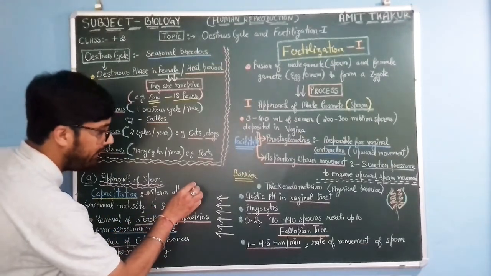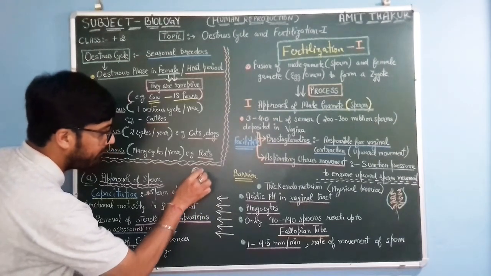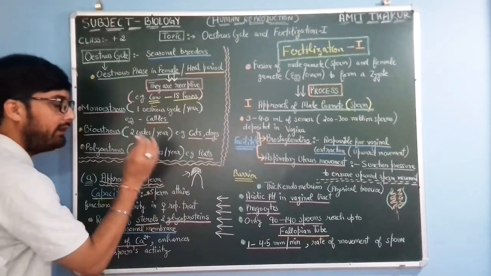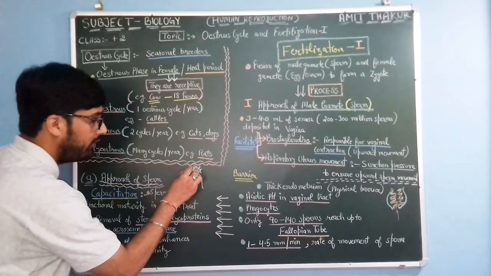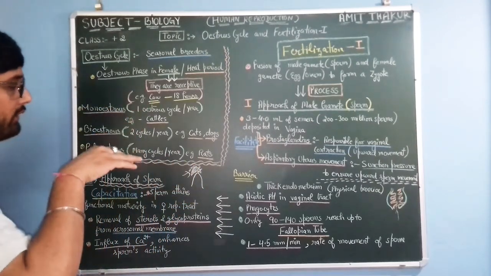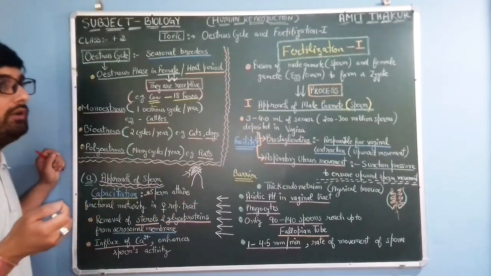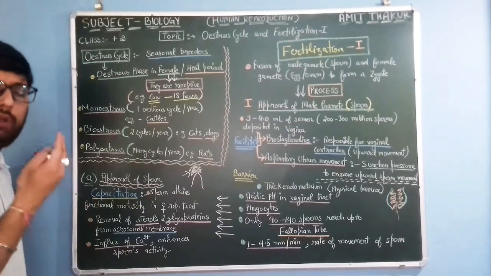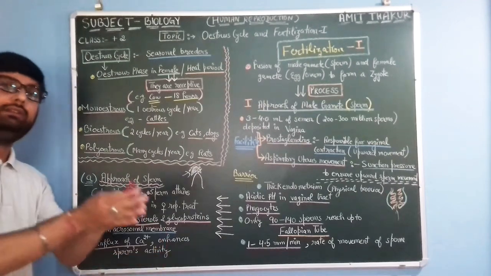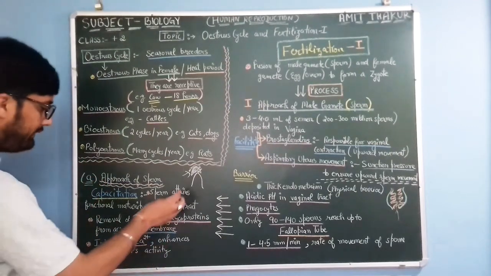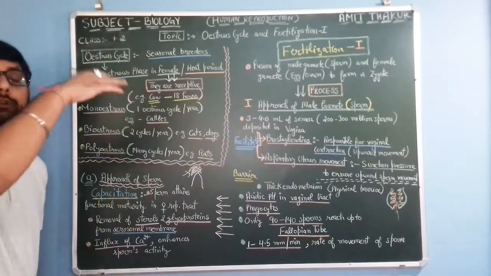This is the acrosomal part, and above it there are sterols and glycoproteins, which provide protection to the acrosomal part of the sperm. Once the sperm enters the female reproductive tract, these sterols and glycoproteins are removed from the acrosomal head.